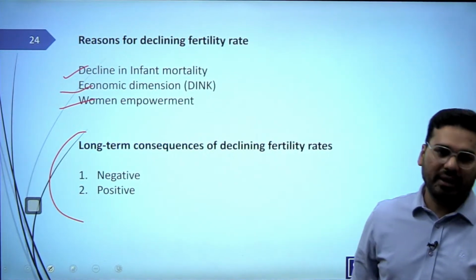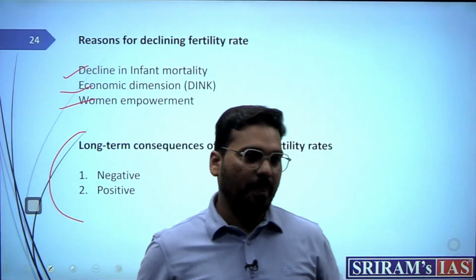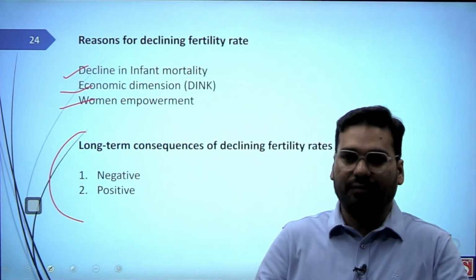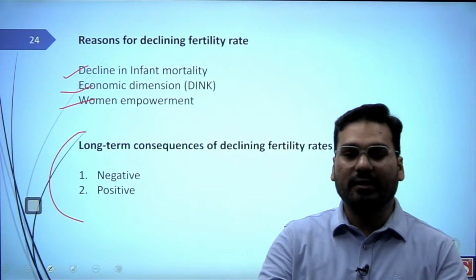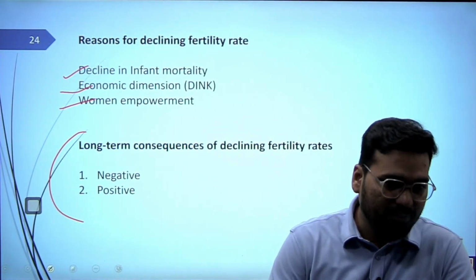Very good. Resources would be distributed well. The inequality might reduce. Yes, the standard of life might increase. Better resource utilization. All these things would happen. But there is negative also.